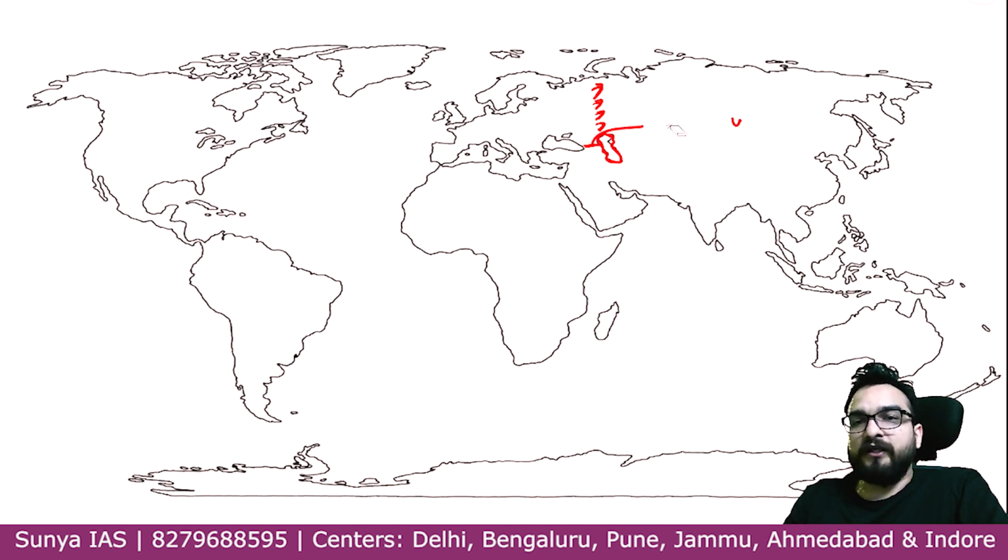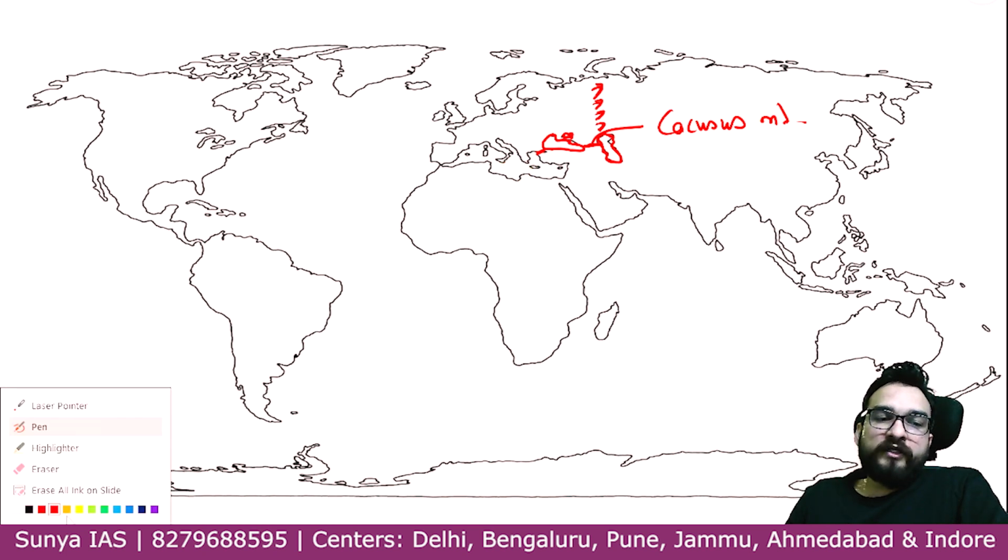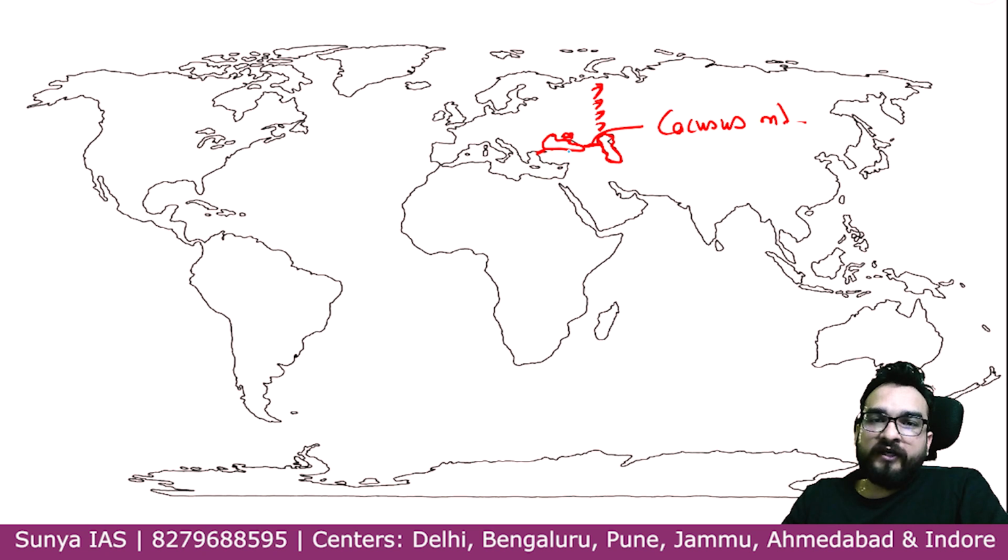Check the spelling once. Caucasus. Check the spelling once, please. Caucasus Mountains you will be seeing over here. Then you know that this Black Sea, Azov Sea is present over here. It is the border. And then you will see over here the Mediterranean Sea will come into picture, guys. So you know that downward of this, right now only you have seen, this is the part of Southwest Asia.